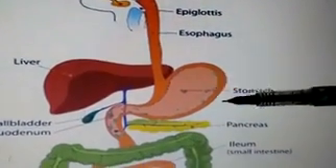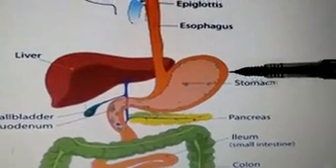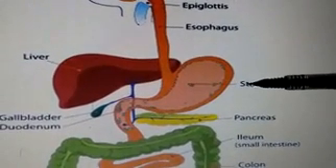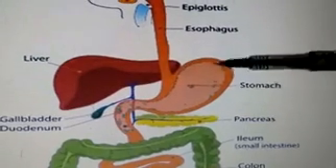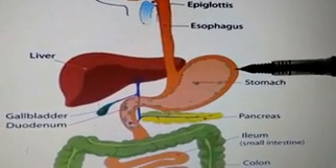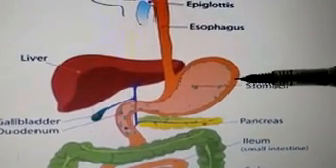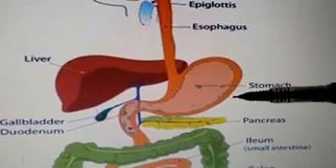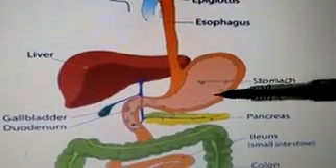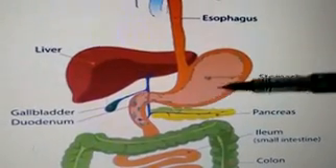The stomach is a J-shaped organ present on the left side of the abdomen. The food is ground here with the help of peristaltic movement. The food stays in the stomach for about 3 hours. During this time, the food breaks down into still smaller pieces and forms a semi-solid paste, and this semi-solid paste is called chyme.